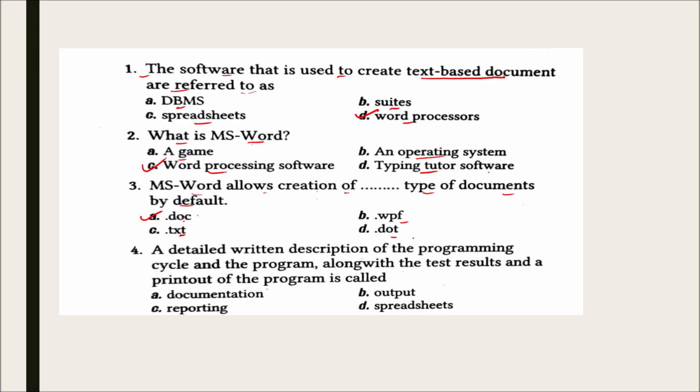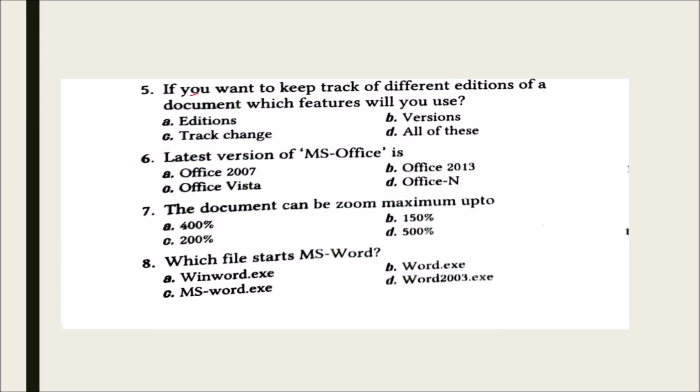A detailed description, written description of the programming cycle and the program along with the test results and a printout of the program is called documentation, output, reporting or spreadsheet. And the correct answer is documentation. If you want to keep track of different editions of a document, which features will you use? Editions, versions, track change, or all of these. And the correct answer for this is versions.